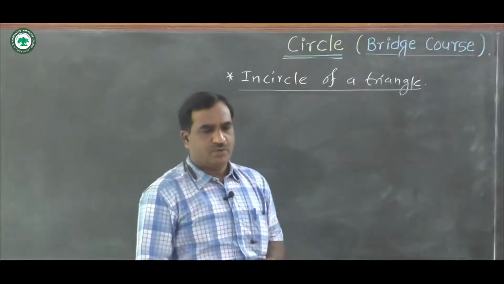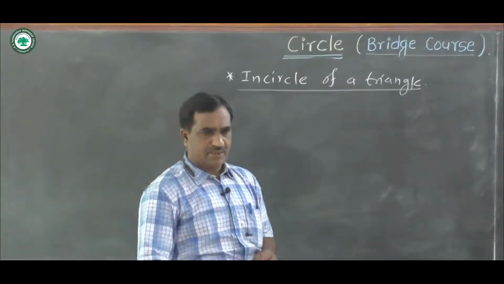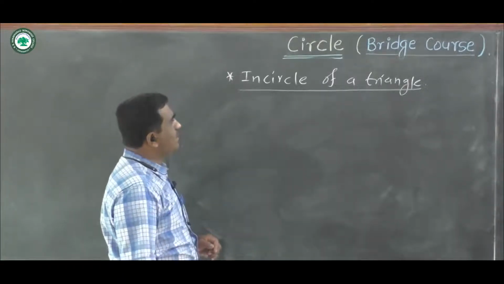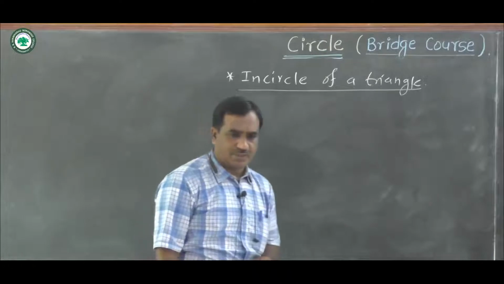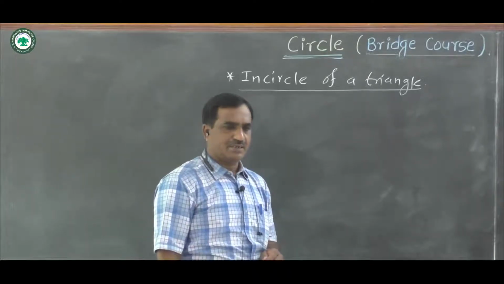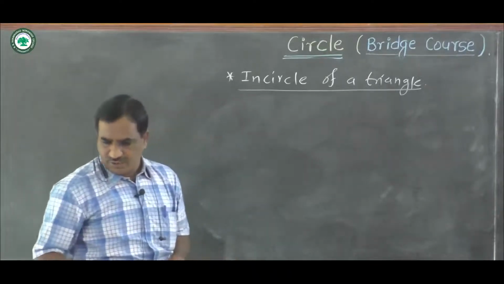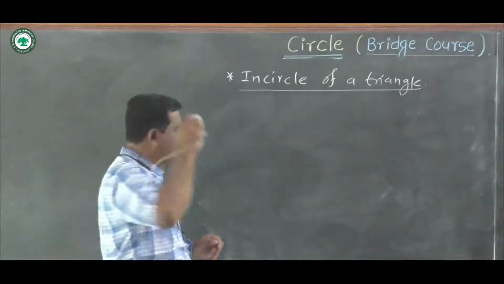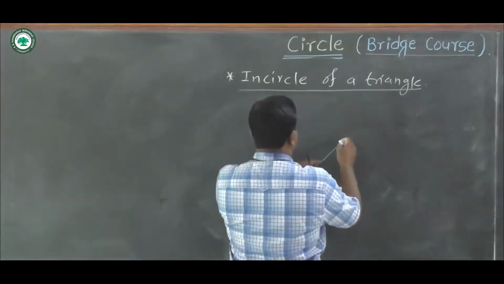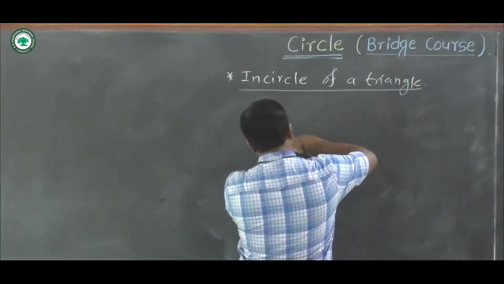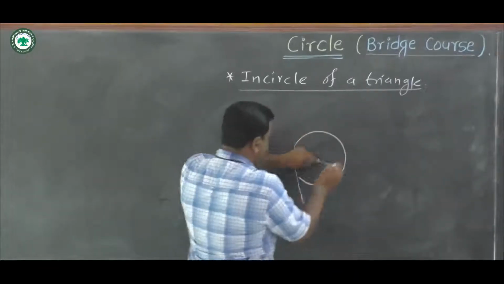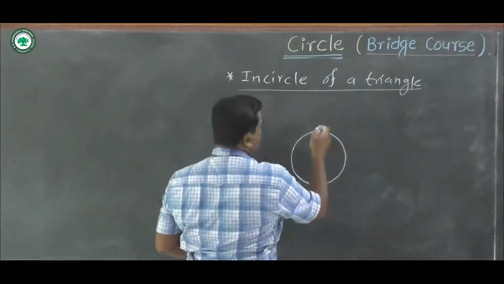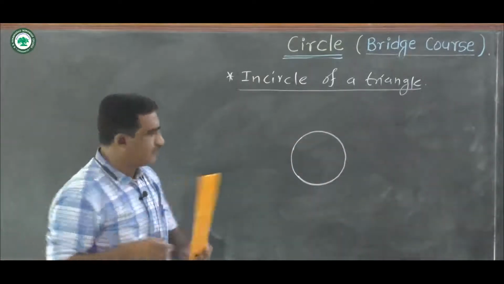The circle which touches all the sides of a triangle, then that circle is called as incircle of a triangle, and the center of the circle is called as incenter of a circle. We can draw a figure for this. First we draw a circle here. Then we can draw a triangle.